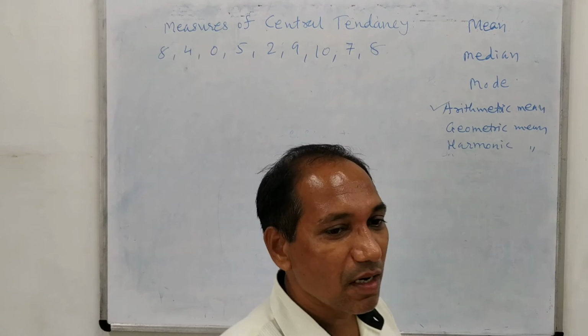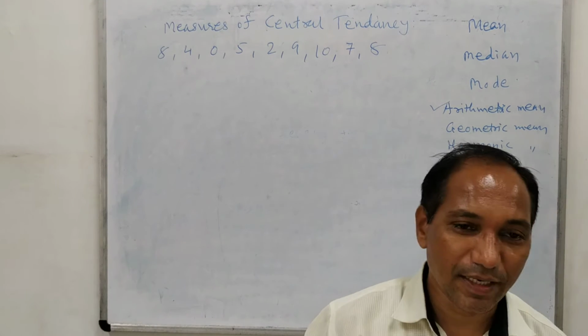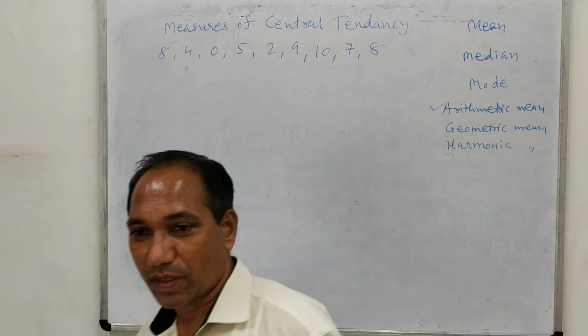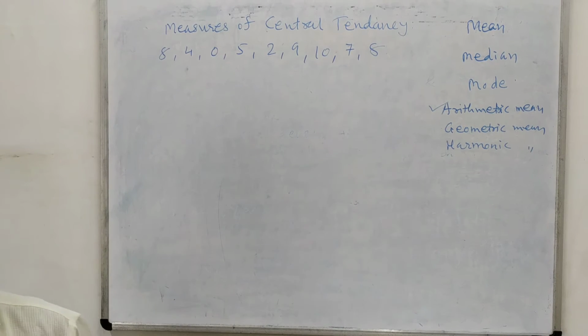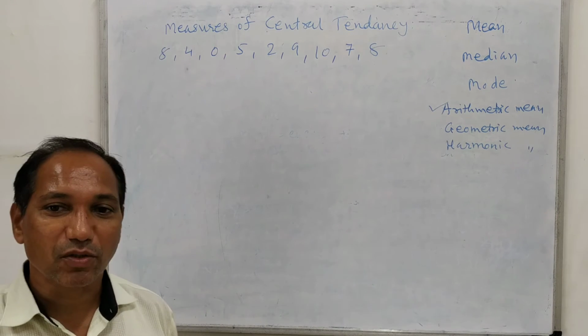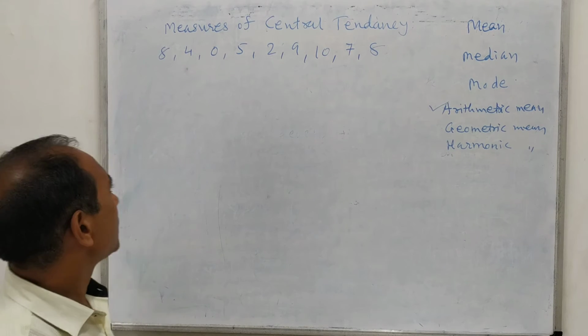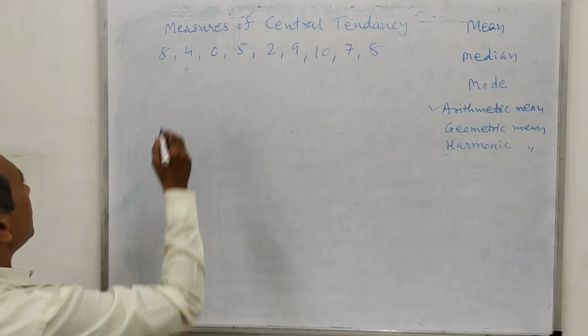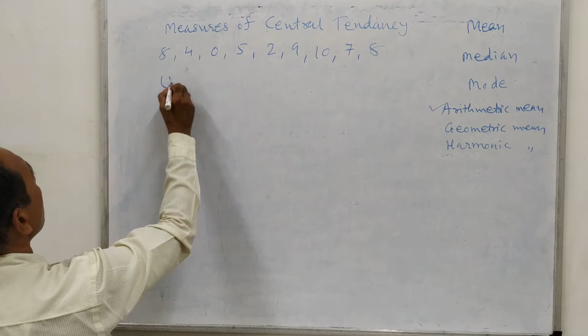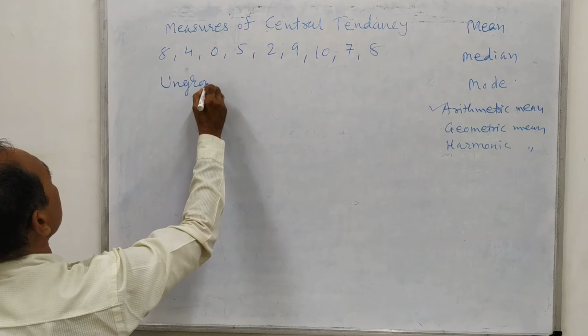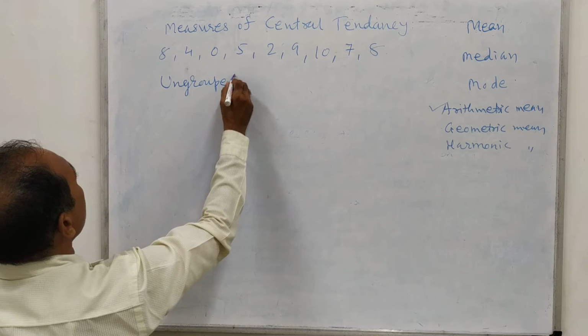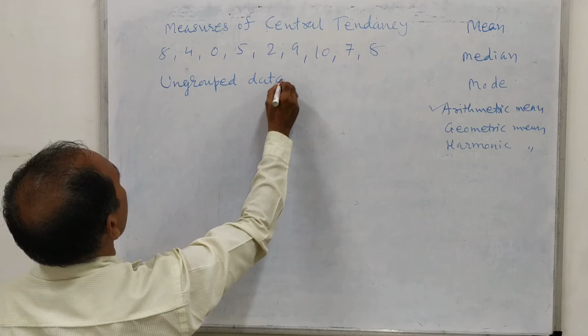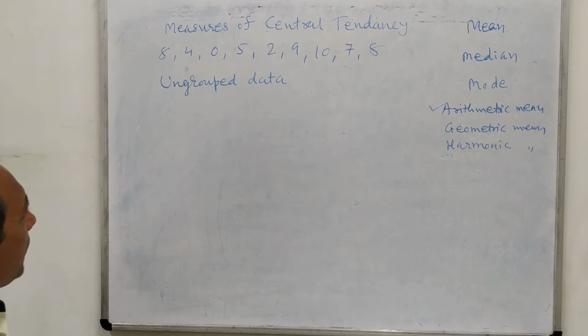This kind of data we can collect and then study, that is, on average how many cars pass in 5 minutes. This data is known as ungrouped data because the data have been written randomly.